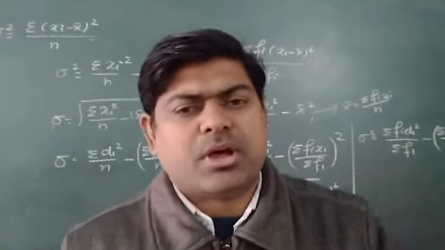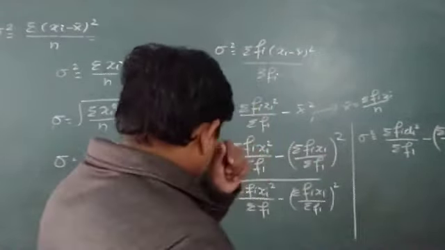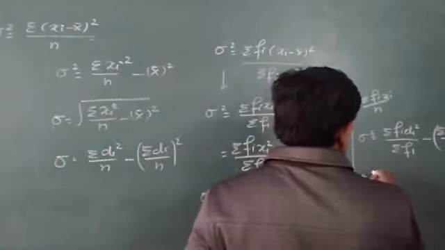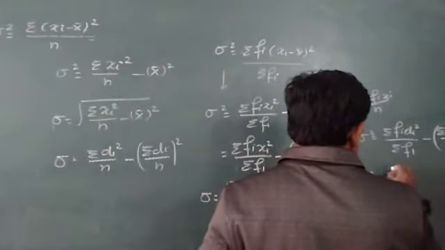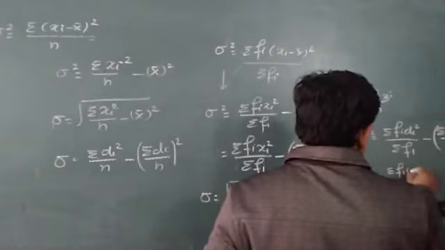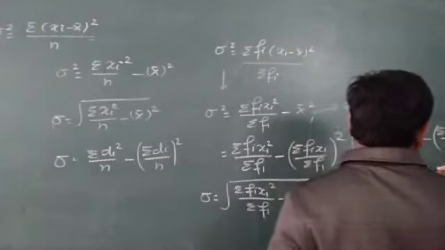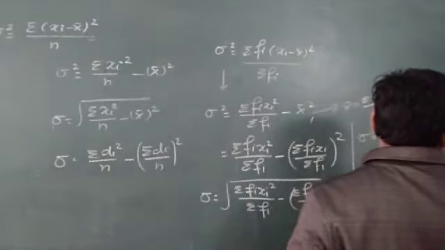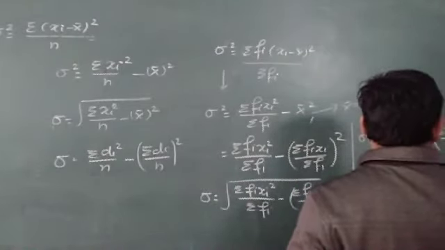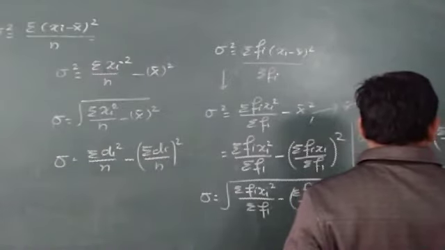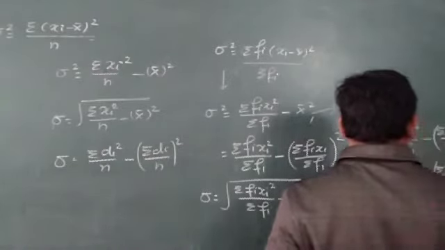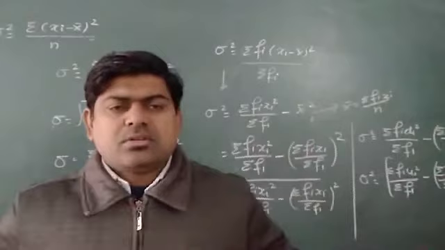So no problem, I can write here to find the variance, that is equal to sigma fi ui square upon sigma fi minus sigma fi ui upon sigma fi the whole square, and then I will multiply by c square, where c is the class size.